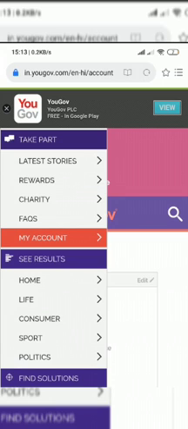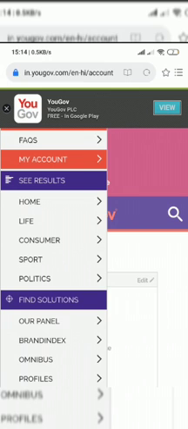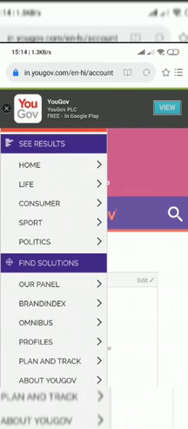FAQs is for some questions, if you want to know the answers to those questions, you can go to FAQs. In the my account section, you can edit your details and see results. There are home, life, consumer, sports, politics. These all are normal. You can just open these tabs and see what they are. It's just normal, so I'm not going to tell you about this.